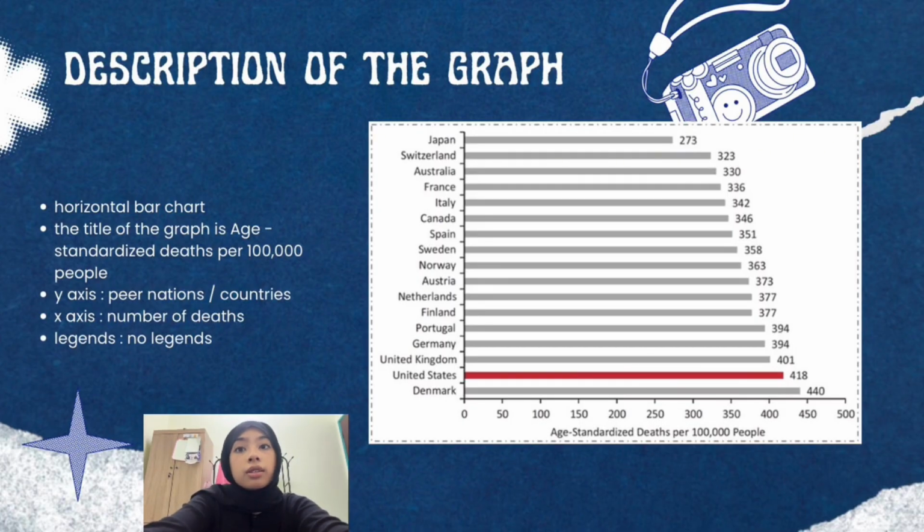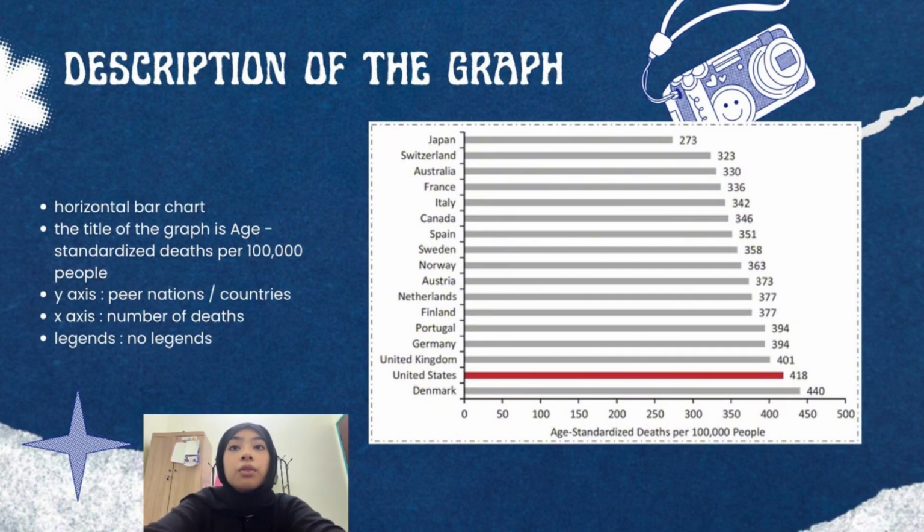The United States stands out because despite its high healthcare spending, it has a relatively high mortality rate, which may be influenced by factors such as obesity, chronic diseases, smoking, alcohol use, and unequal access to healthcare. The age standardized death rate gradually increases from Japan, 273 deaths, to the United States, 418 deaths, before reaching the highest rate in Denmark, 440 deaths per 100,000 people.